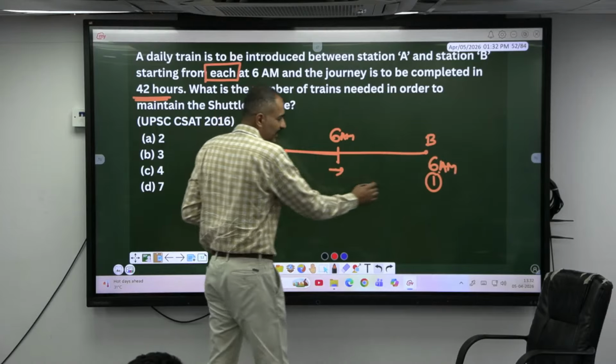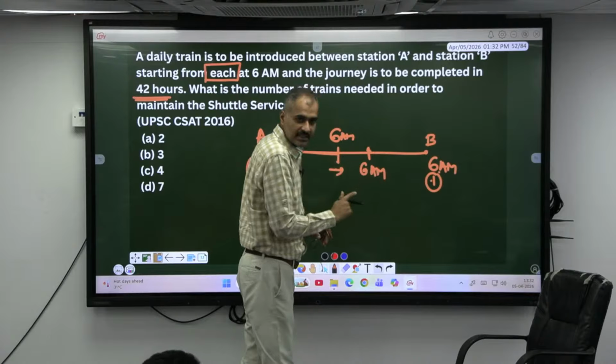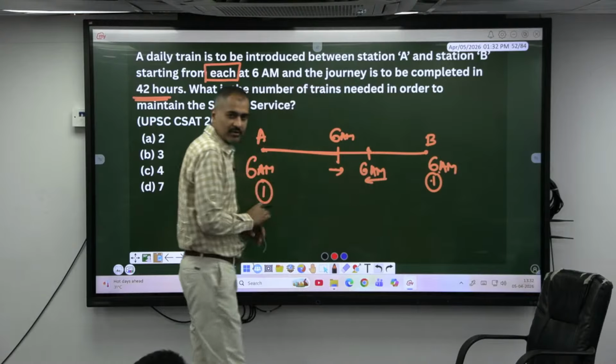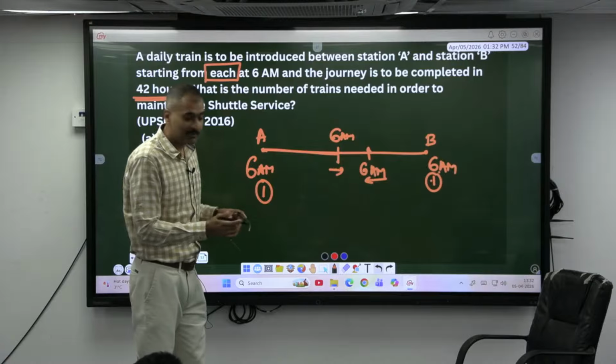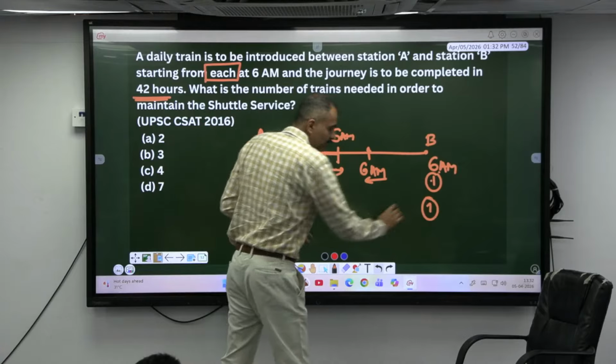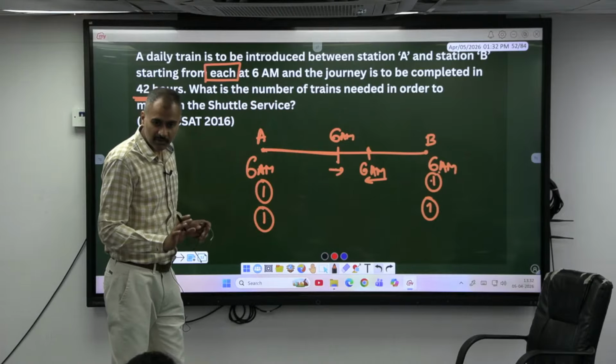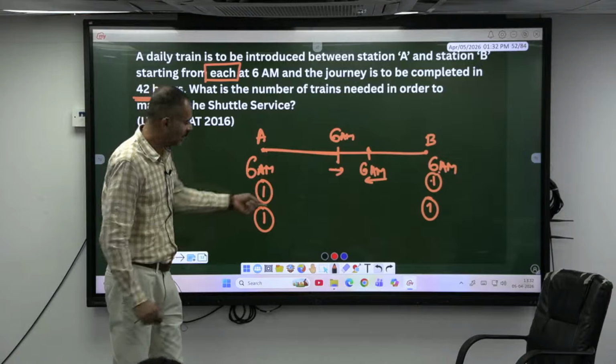Isn't it? Similarly at 6 am, next day 6 am, this train will be going here, right? Somewhere here. At 6 am we have to start one more train here. One more train here because I have to maintain the continuity of the shuttle service, right sir? In 24 hours one train has to go like this, isn't it?